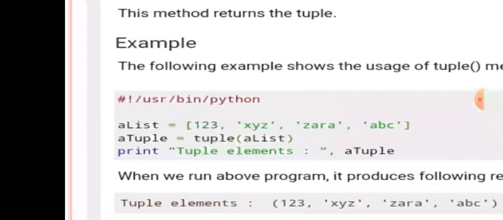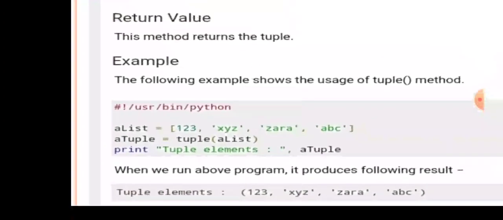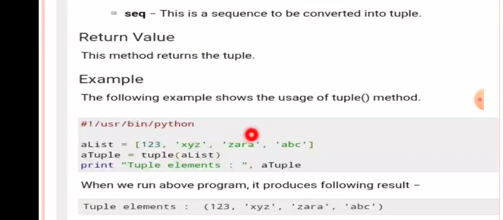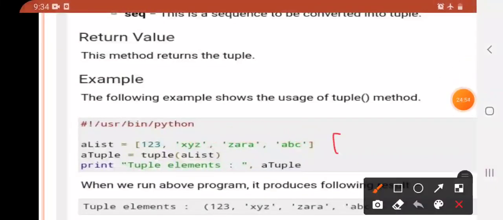So let us consider the example here. A list 1 2 3 XYZ Zara and ABC. See, this is enclosed in a square bracket, which means it is a list. And the second one is the tuple object equal to tuple function. Here I am applying the tuple function and passing this object as an argument. So list is also a sequence, so the list sequence will be converted into a tuple with the help of the tuple function.